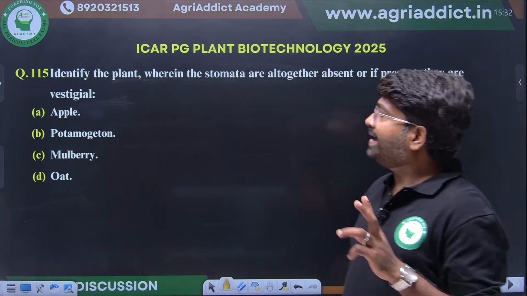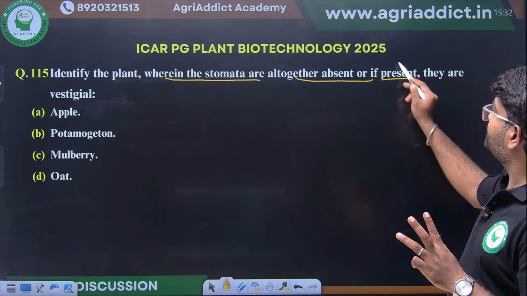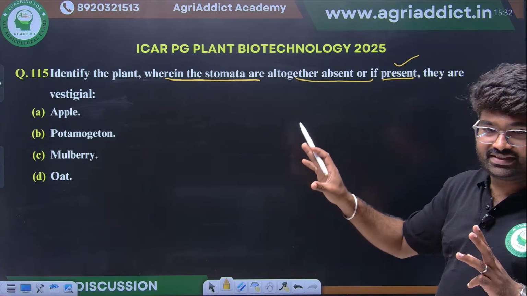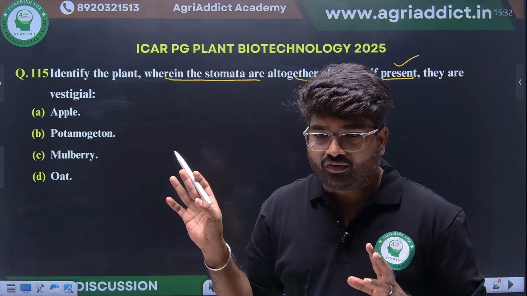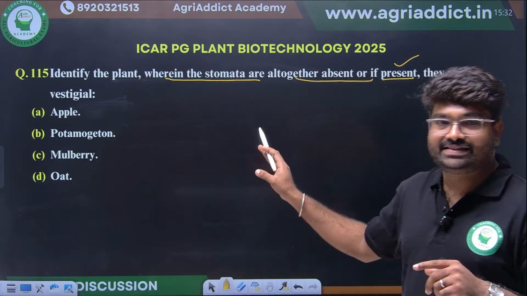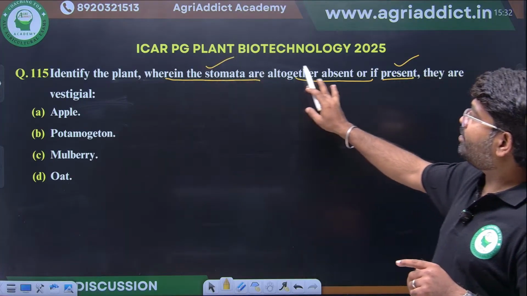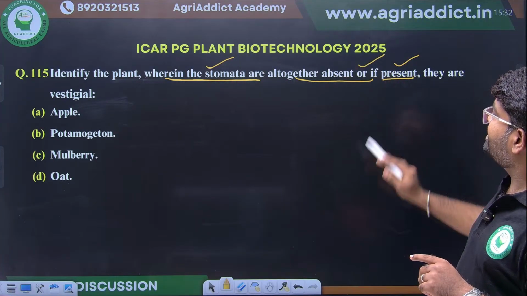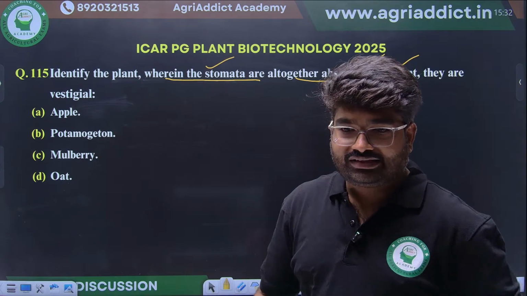Okay, identify the plant where the stomata are altogether absent or, if present, are vestigial. This you have to see. First you see this. Identify the plant where stomata are altogether absent or if present they are vestigial.